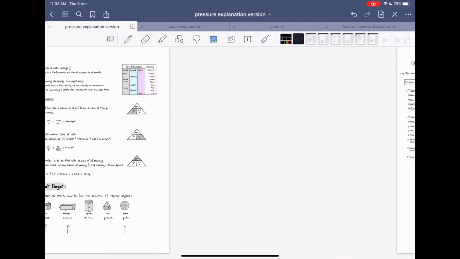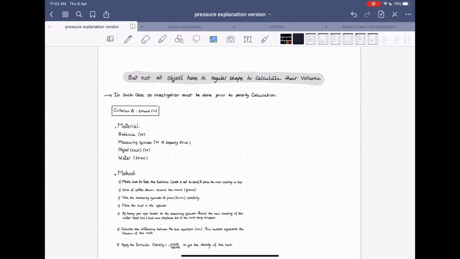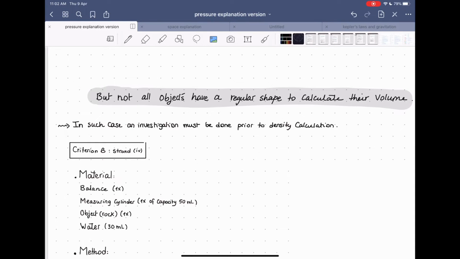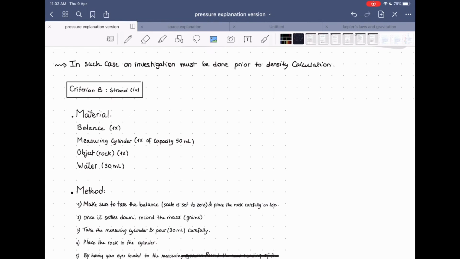Okay, now the thing is that not all objects have a regular shape to calculate their volume. Then we must find another way to find the volume, and that would be a criterion based on investigation. In such a case, we have to do an investigation.